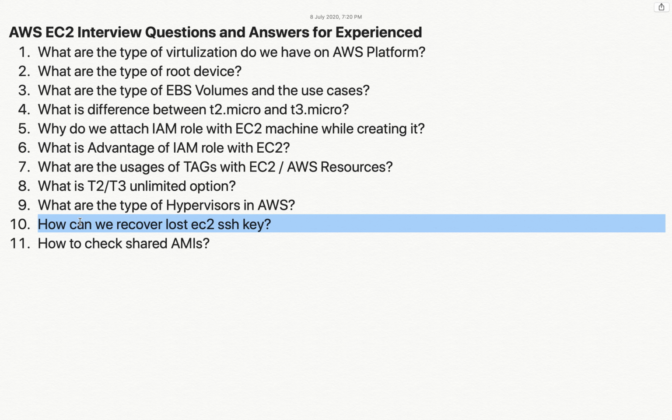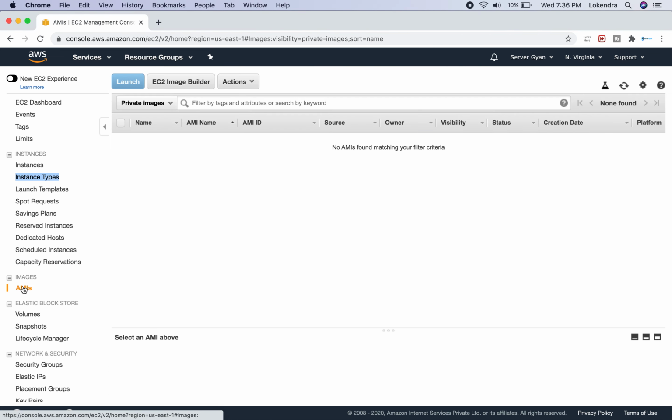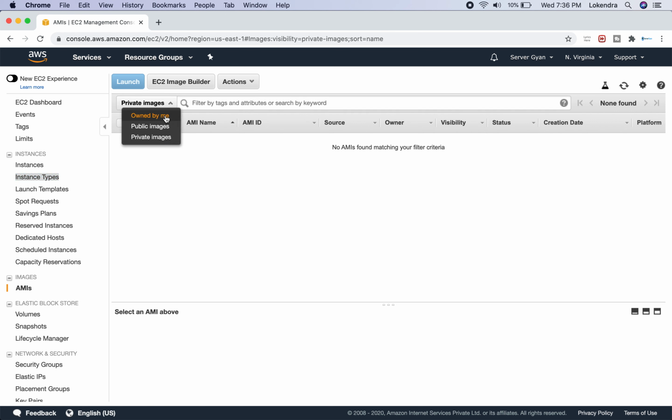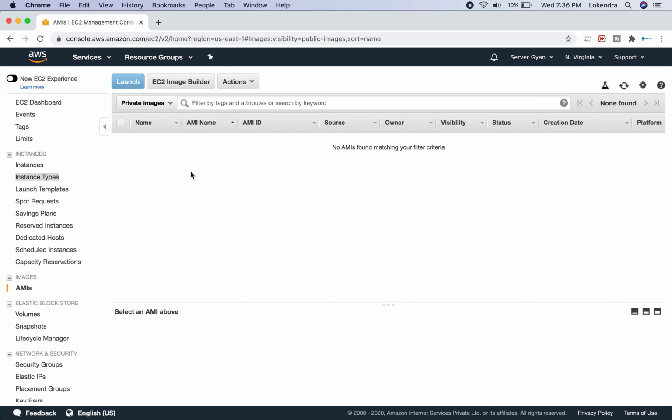Now the next question is, how to check shared AMIs. Nice question. I'll go to AMIs, and under the AMI section there are three options. If I click here on owned by me, these are all the AMIs which I own. There are public images, and then we can also share private images. All the private images which you own and might have shared, and all the images which are shared with you, you can check out here. Fine. Okay, so what is the next question?